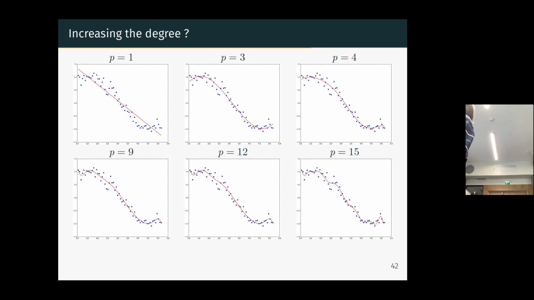But then, okay, let's try several degrees. We've seen power 1, which was not so good because of the residual. Power 3 looks okay. But we can try power 4, power 9, power 12, power 15. And this is exactly the case we had the previous week. Which is the best model? Which is the best model in your opinion?